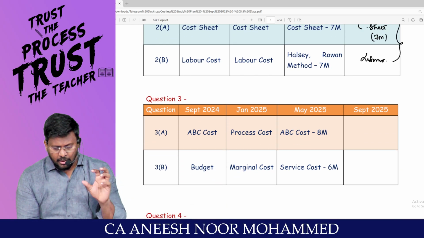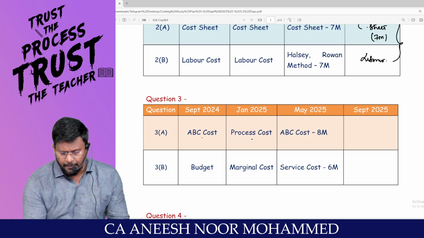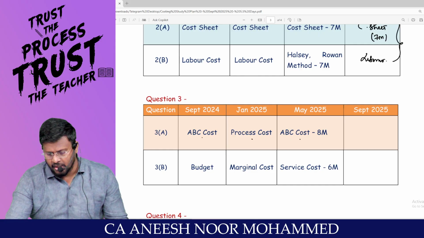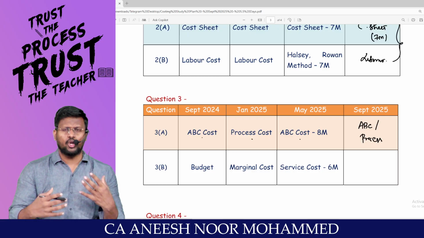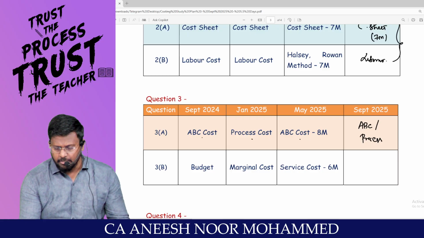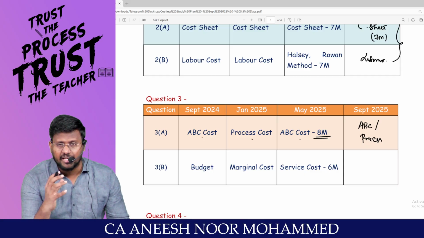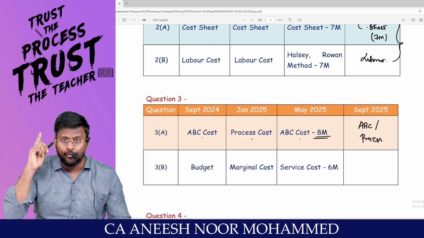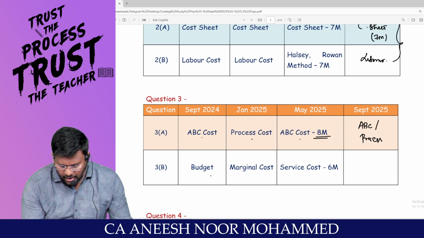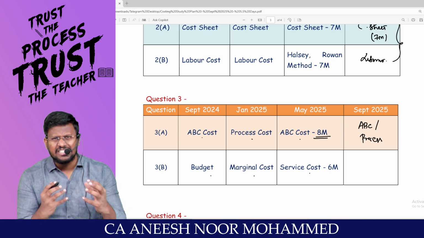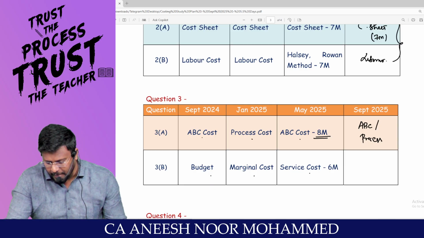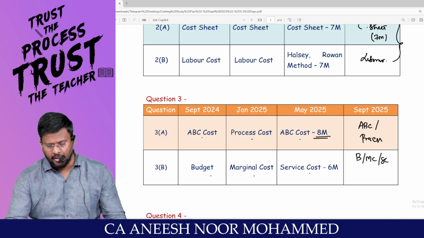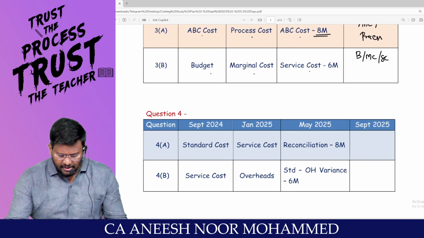Sir, when you see 3A, they asked ABC, then process, then again ABC. So this time it may be ABC or process. Process costing may be repeated for 8 mark in examination. It's an 8 mark area, process costing. In the morning itself you will be preparing very well. Sir, budget, marginal, service. Like that, a decision making chapter they are choosing for another 6 mark. They may ask budget, or they may ask marginal, they may ask service costing, like that. A 6 mark area will be tested.